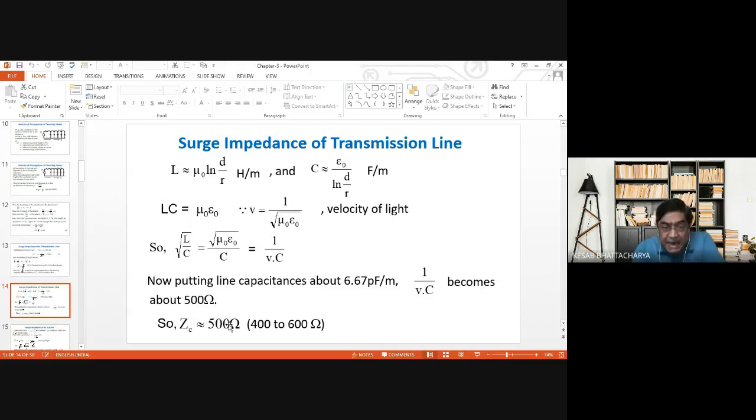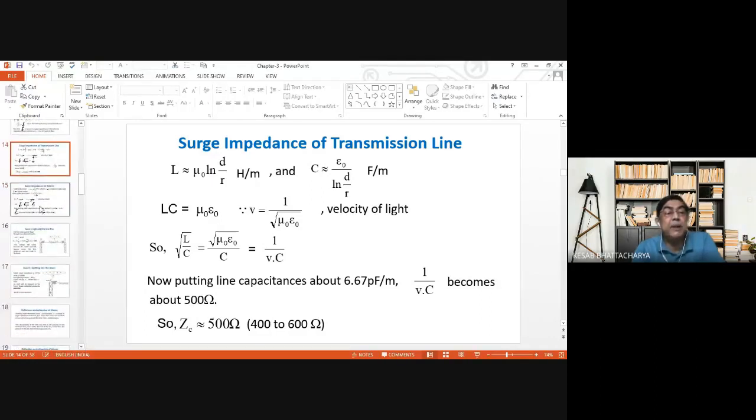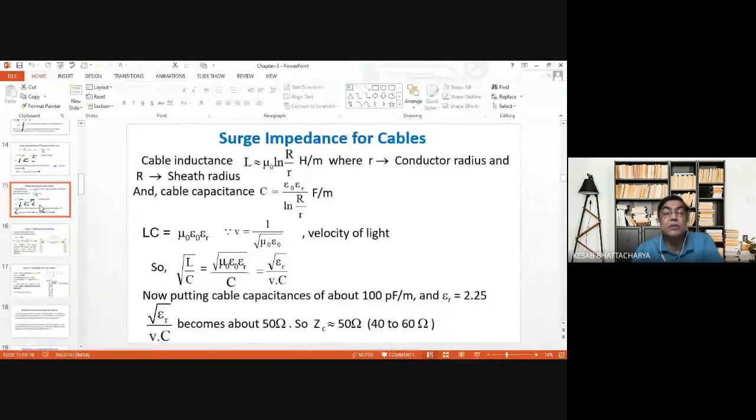Truly speaking, the surge impedance of transmission lines lies within the range of 400 to 600 ohm. Similarly, proceeding in the same way, we can find that the surge impedance of a cable lies within the range 40 to 60 ohm.